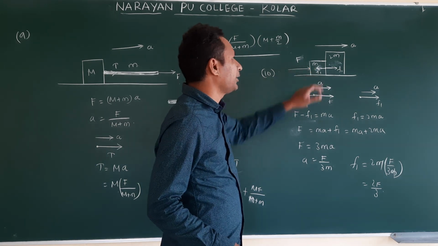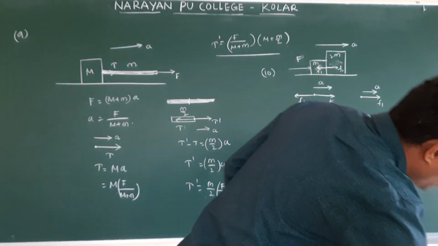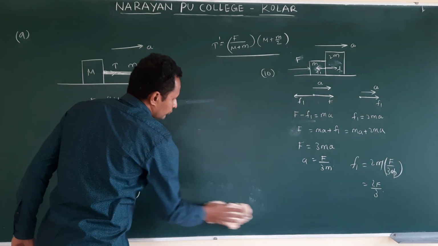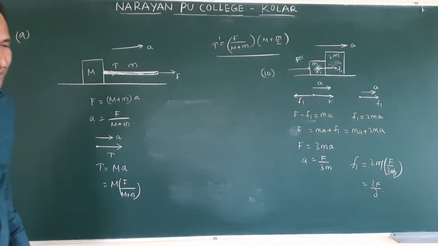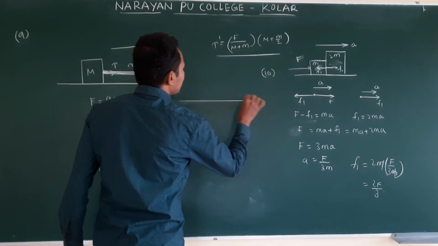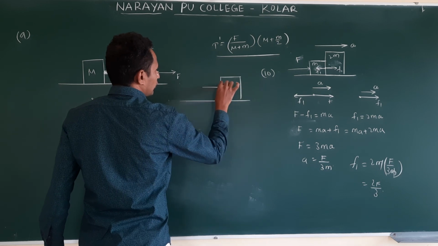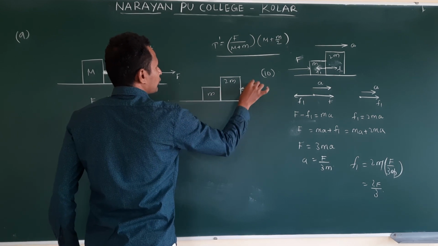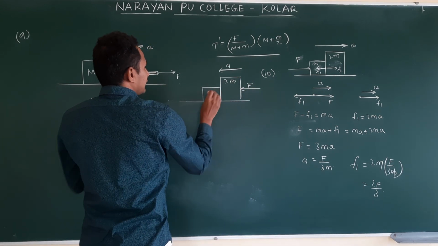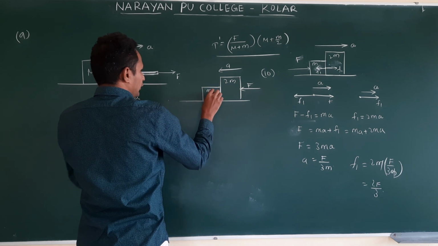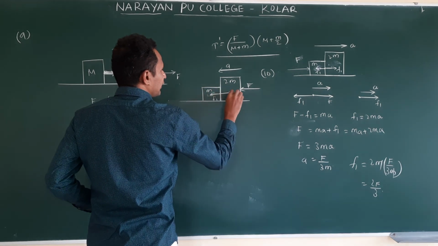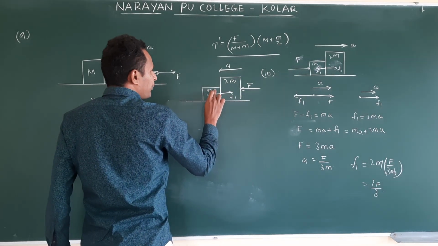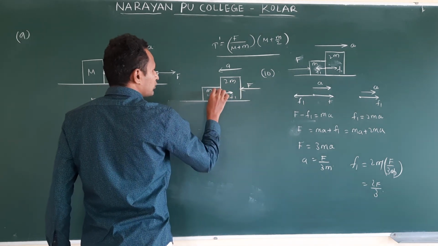First I applied force on m. Now if you apply the force on 2m, what happens we will see here. Same figure, but the force direction is changed. This is 2m and m. Now we are applying force. It accelerates in this direction. Same forces will develop, F1 and F1. 2m exerts force F1 on m. Reaction force, m exerts force F1 on 2m, according to Newton's third law.